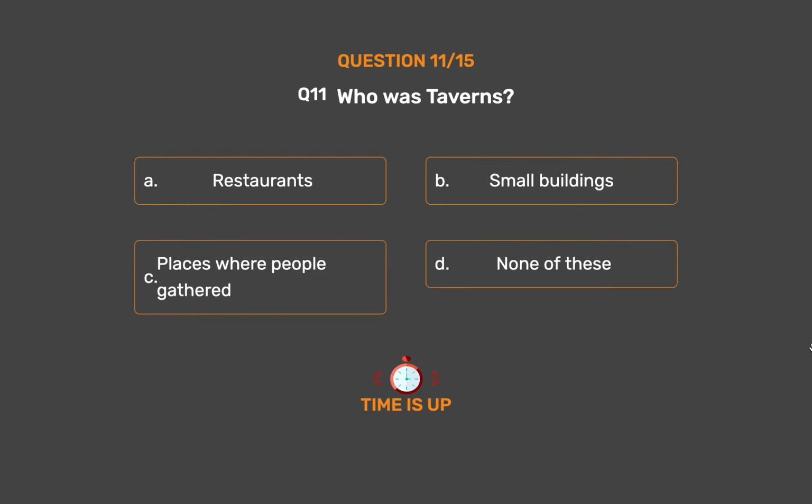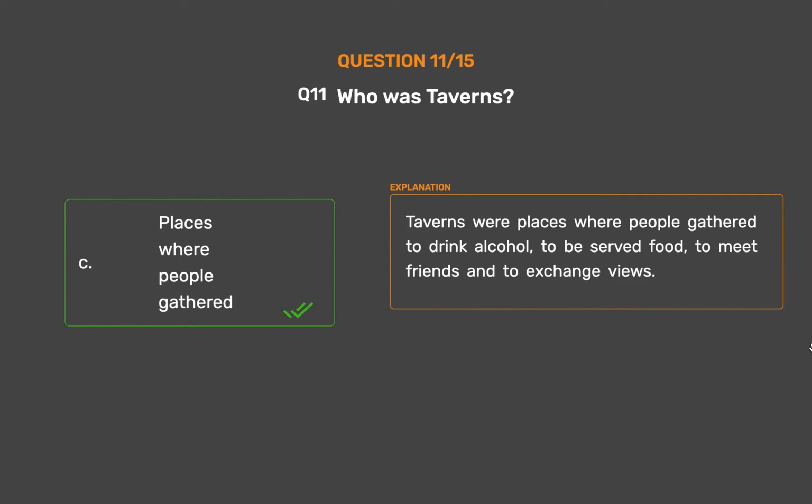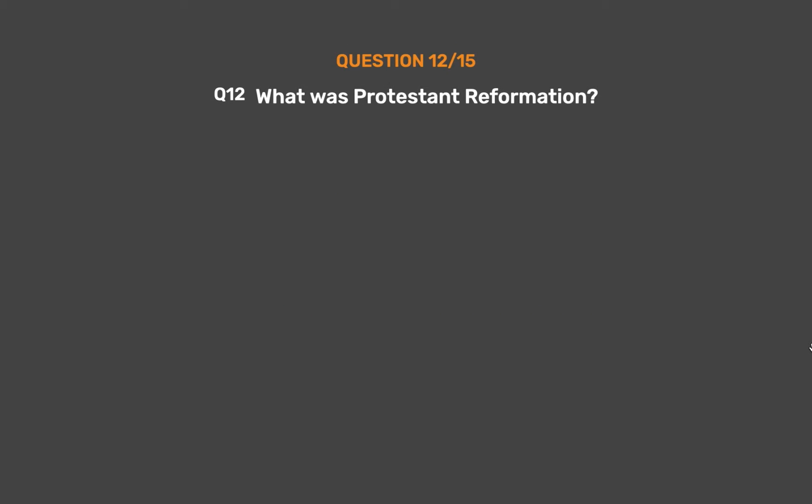The correct answer is option C. Places where people gathered. Taverns were places where people gathered to drink alcohol, to be served food, to meet friends and to exchange views.